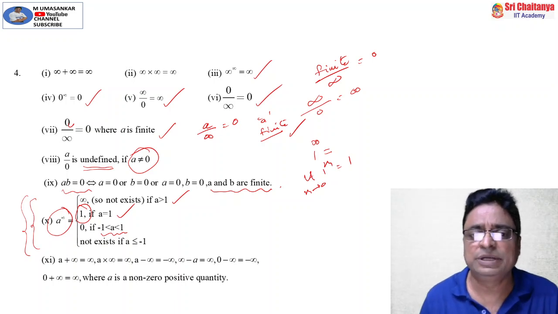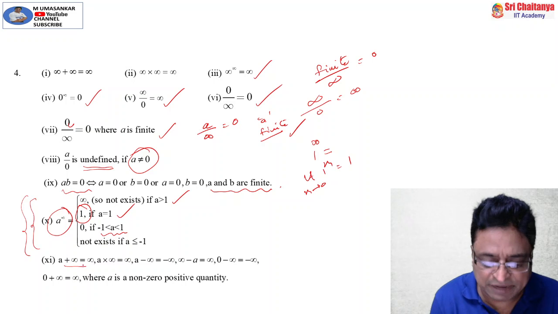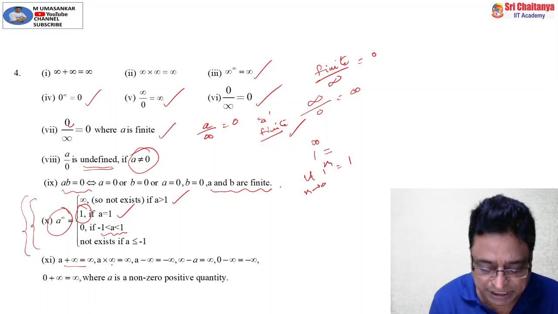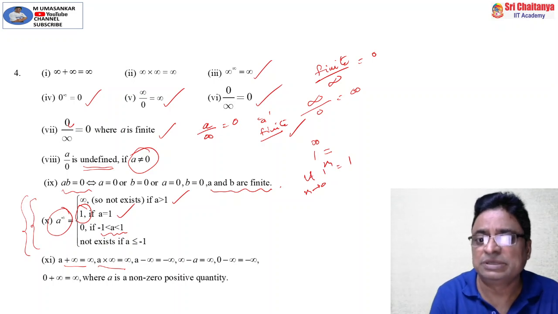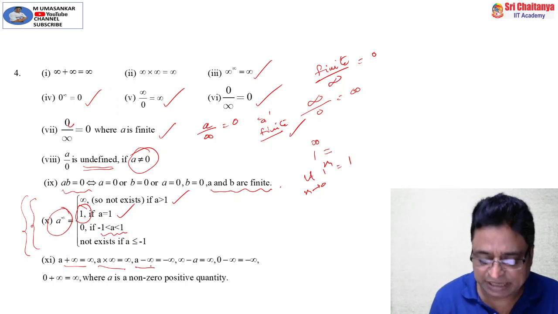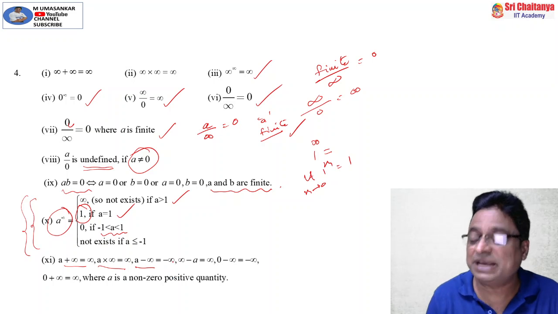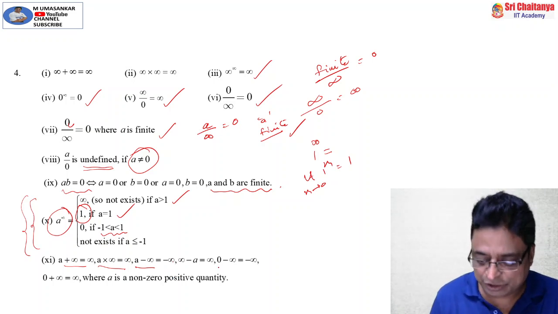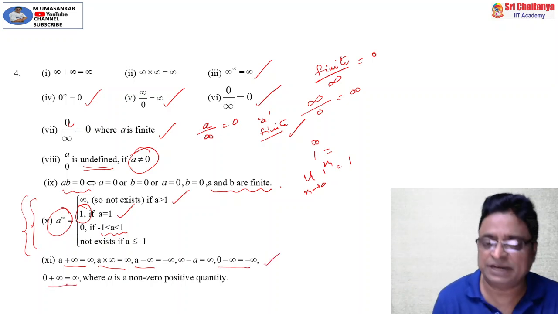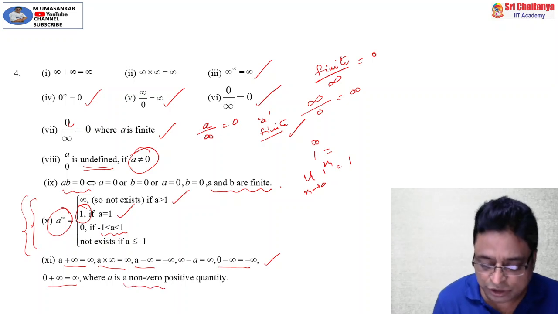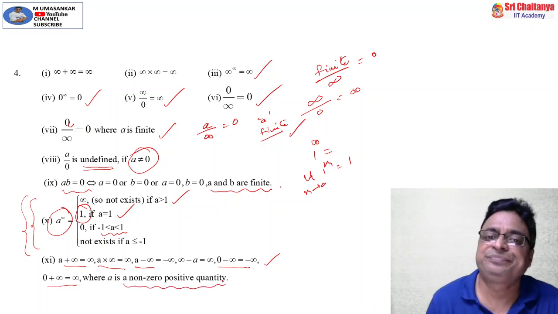Now coming to a plus infinity is equal to infinity, where a is a finite number. A into infinity is equal to infinity, where a is a finite number other than 0. Be careful. A minus infinity is minus infinity. Minus infinity minus a is minus infinity. 0 minus infinity is equal to minus infinity. 0 plus infinity is equal to infinity, where a is a non-zero positive quantity.